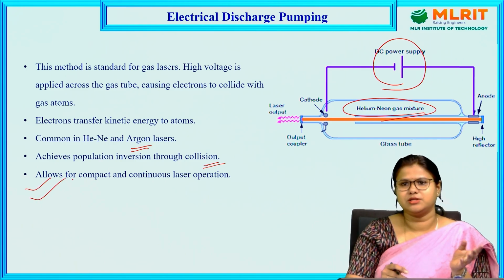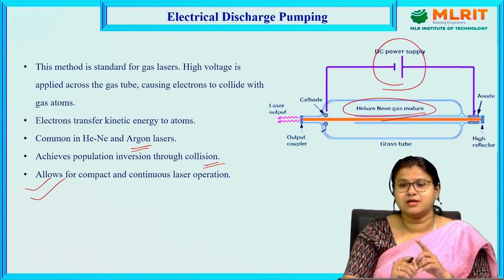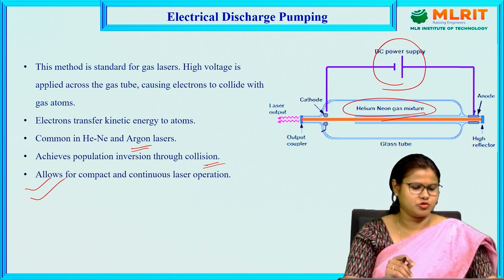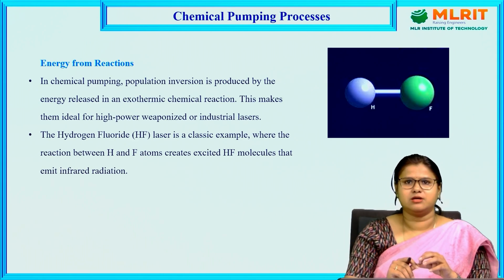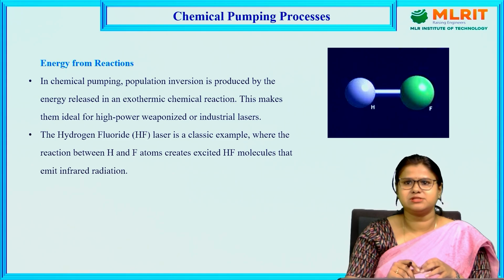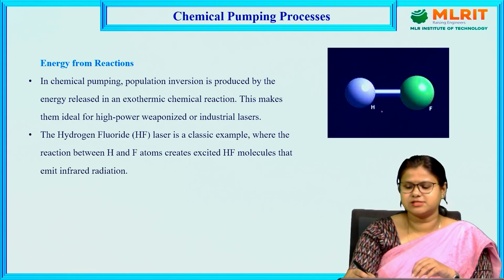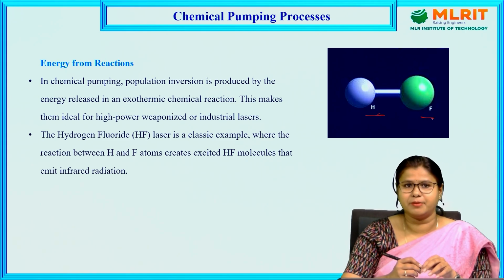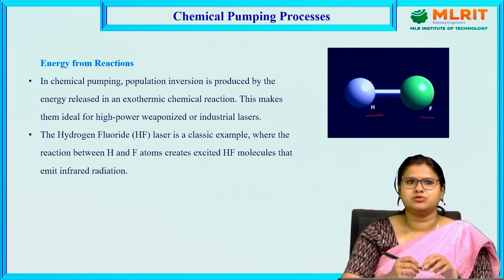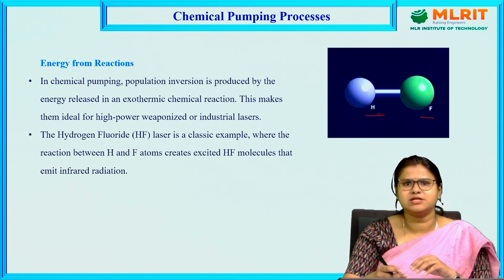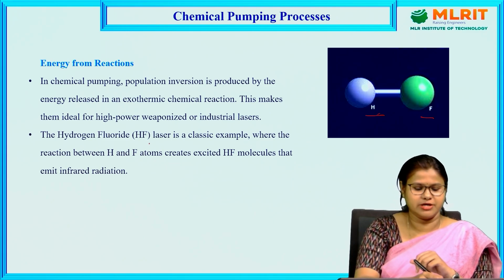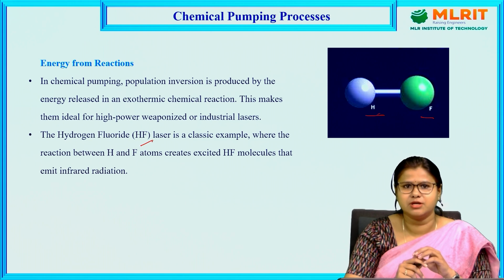So already I told that in the ruby laser we get a 3 level laser where we are getting pulsed mode, but here we can get the continuous mode of laser. Then the chemical pumping method: the hydrogen fluoride laser is one of the examples. Here in chemical pumping, population inversion is produced by the energy released in an exothermic chemical reaction. This makes them ideal for high power weaponized or industrial lasers.